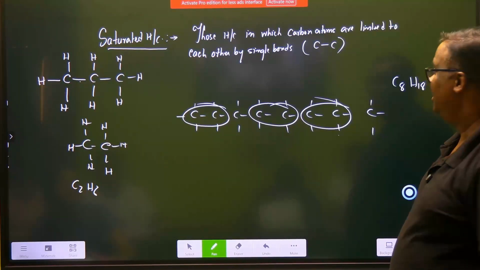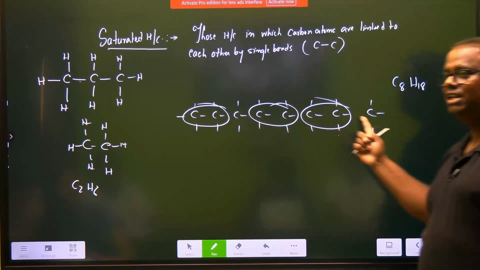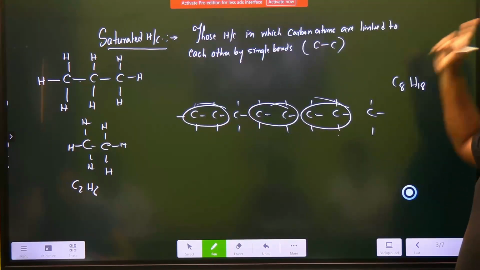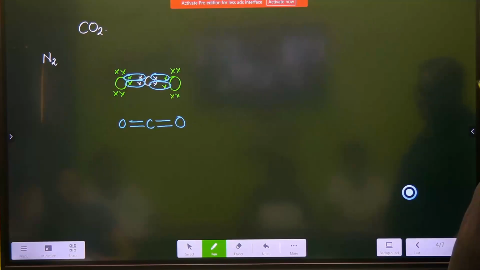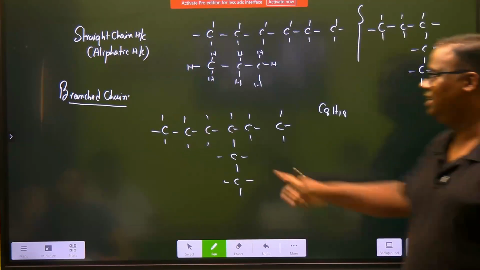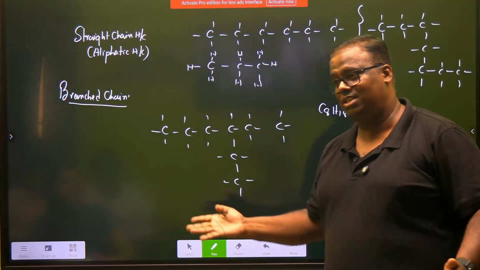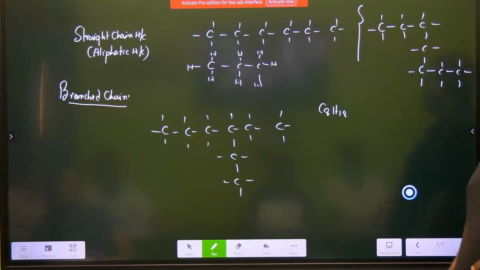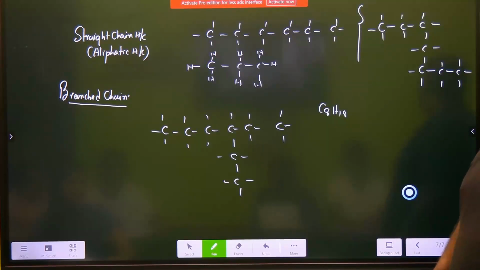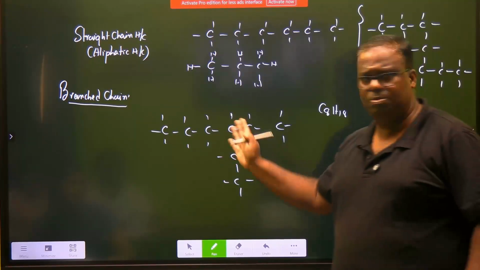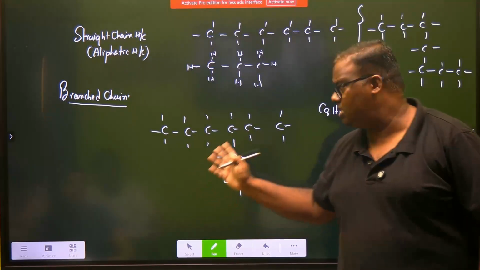Got it? So this is an aliphatic C8. That is the one that we are studying right now. This is a branch C8. Formula is same, but chemical properties, physical properties, totally different. Totally different. Totally different. Got it? हाँ. Strong weak नहीं, ये सब stable है. Strong weak से कम है. This is stable. This is stable.